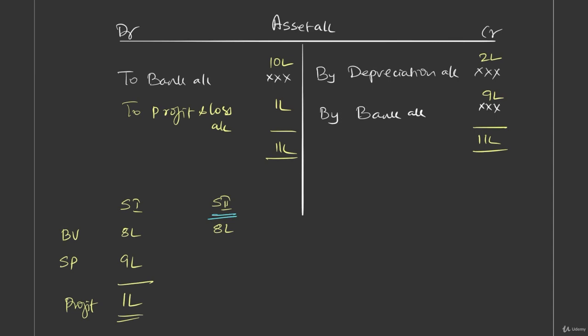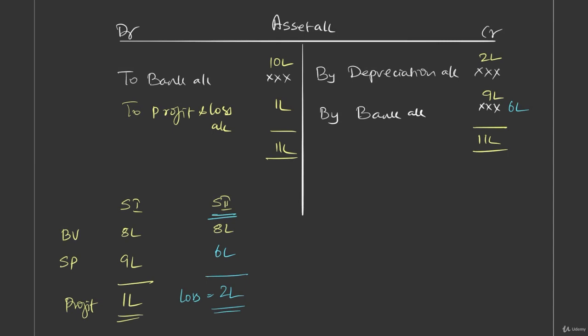That is scenario 2, book value is 8 lakh and it is sold for 6 lakhs. Sale proceeds is 6 lakhs. It means there is a loss. Because 8 lakh worth asset sold for 6 lakhs, there is a loss of 2 lakhs. So what will happen? Here you will have only 6 lakhs. 2 plus 6 is 8. Whereas already here you have 10.